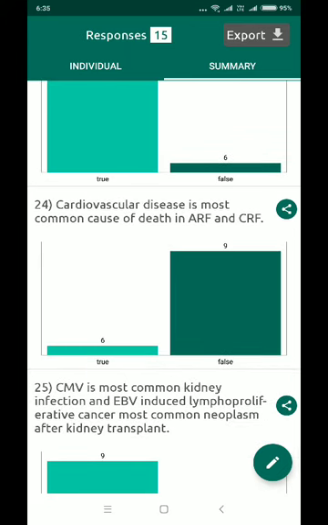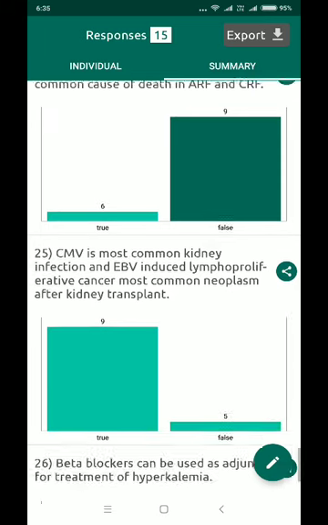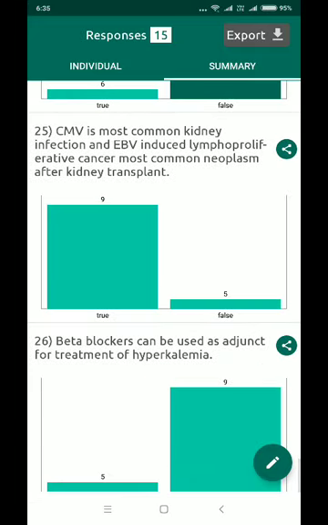Cardiovascular death is the most common cause of death in ARF and CRF. While cardiovascular death is indeed the most common cause in CRF, it is not the most common cause in ARF. Okay, acute renal failure. CMV is the most common kidney infection, and EBV-induced lymphoproliferative cancer is the most common neoplasm after kidney transplant. This is right. That is why we test for CMV infection before a kidney transplant.